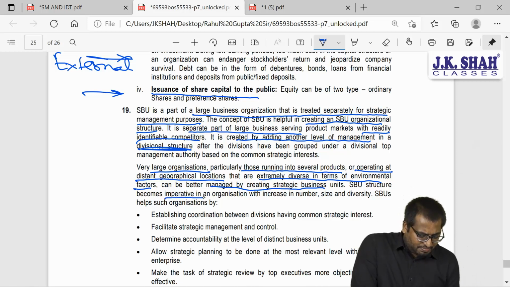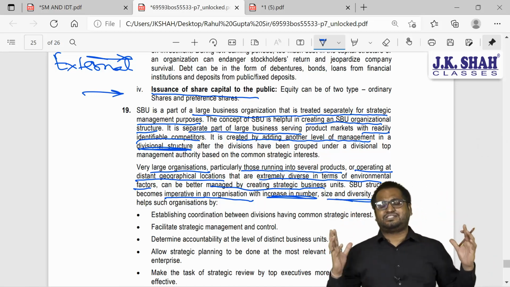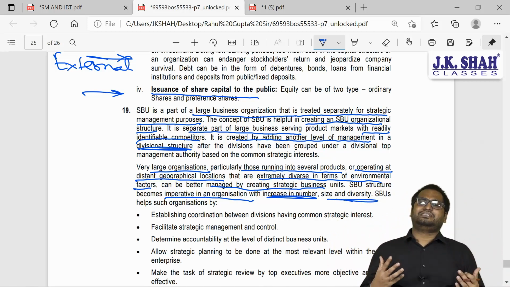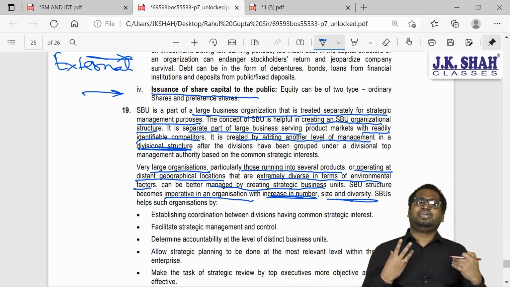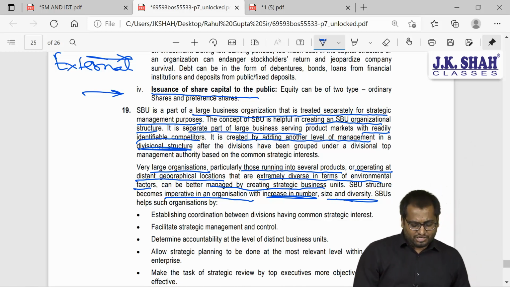SBU structure becomes imperative in an organization with increase in number, size and diversity. As our business organization grows in size, it is very difficult for us to control each business at corporate level. So what we do, we create SBU. The full form of SBU is Strategic Business Unit.